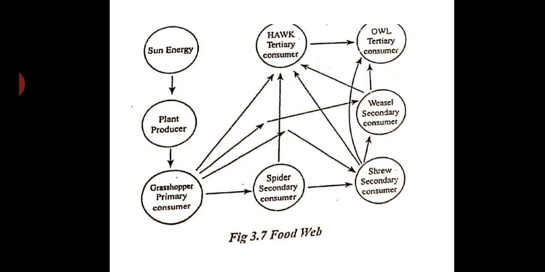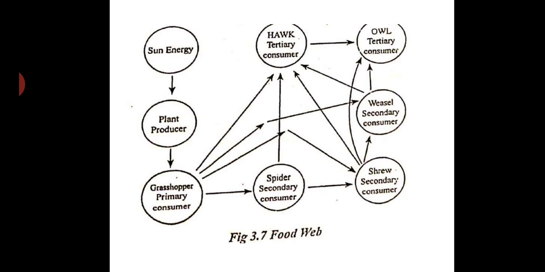So food chain was the transfer of energy from the source in the plants through a series of organisms by eating and being eaten. This constitutes the food chains. Those food chains are not isolated sequences but are interconnected with each other. This interlocking pattern is known as the food web. Now when we are discussing food web, they are interlocked, as I said. They are not isolated, they are connected.